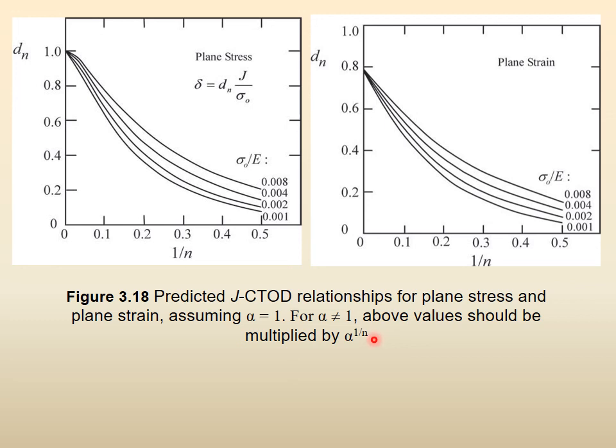Whatever value of dn you find from here, multiply by alpha raised to 1 upon n if alpha is not equal to 1. If alpha is equal to 2, then multiply by 2 raised to 1 upon n. So again, these are charts, right? Whenever we draw the equations and so on, then these are charts.